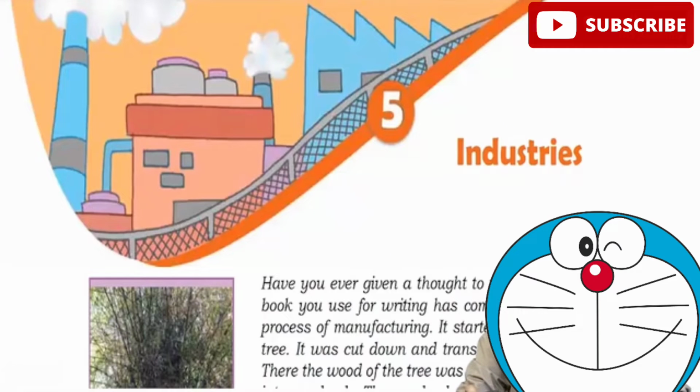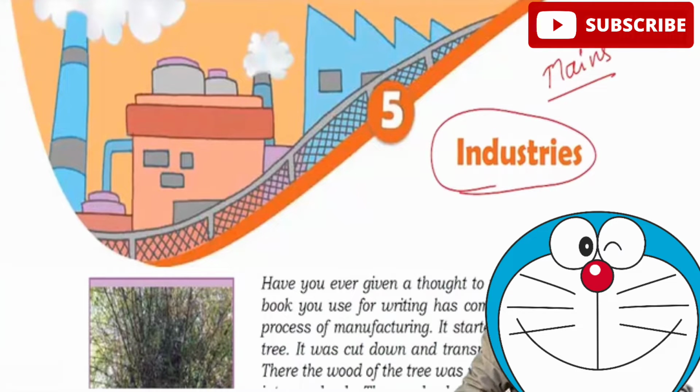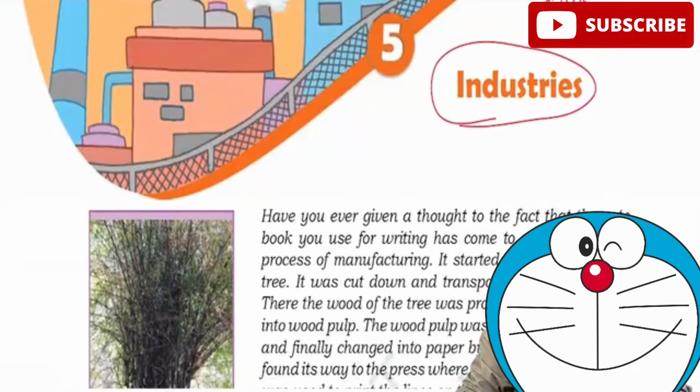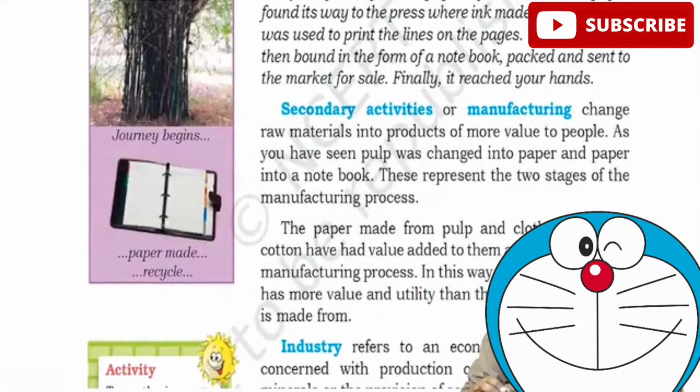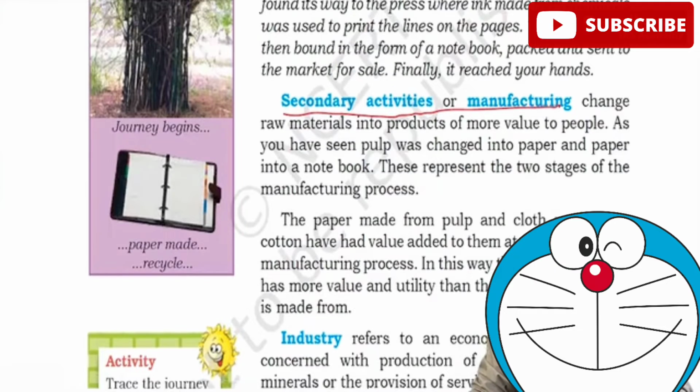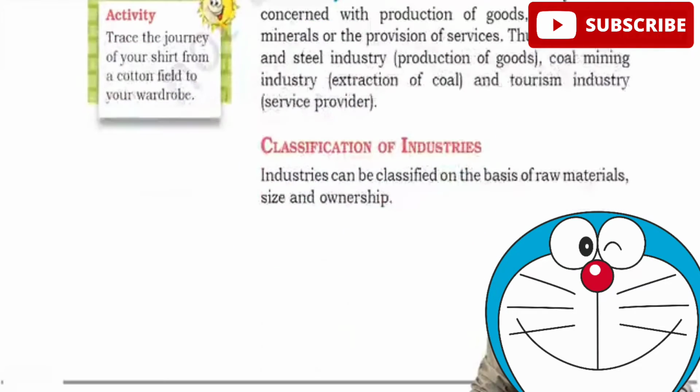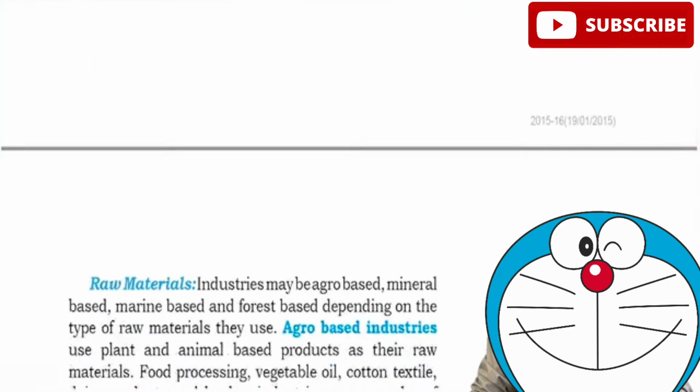So let us see the next most important chapter, which is important from mains point of view, that is industries, right? So let's quickly get into industries. Agriculture is actually considered to be a primary activity, whereas industries is considered to be secondary activities. When we talk about industries, the most important one you need to look at is with respect to